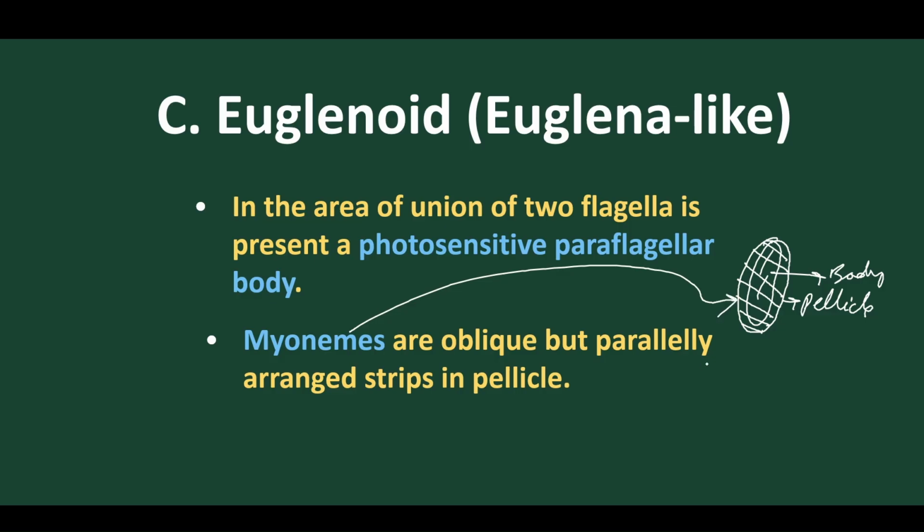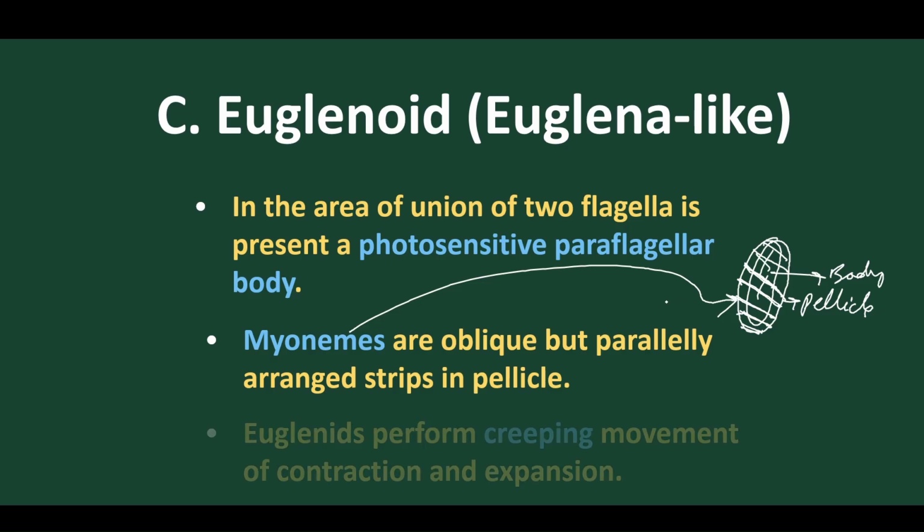These are obliquely, parallelly arranged stripes attached from the pellicle on one side to the pellicle on the other side, and these oblique stripes parallel to each other are called myonemes.